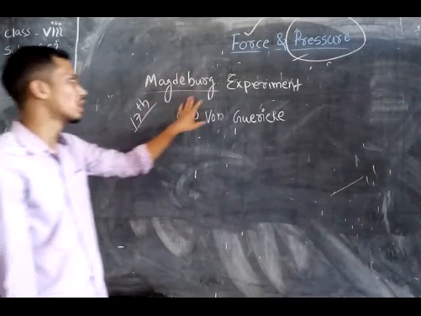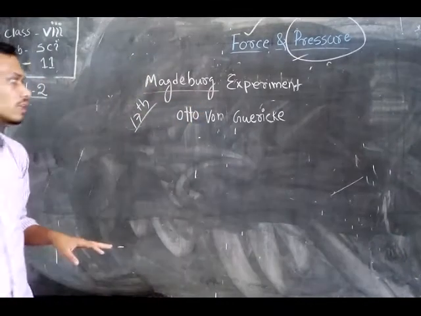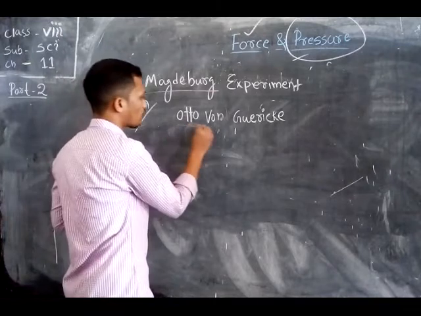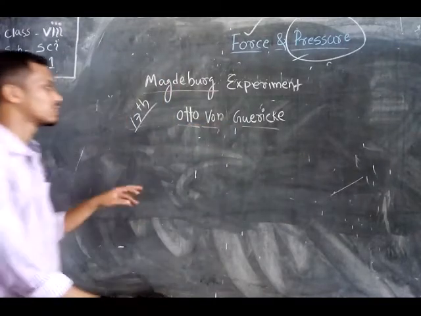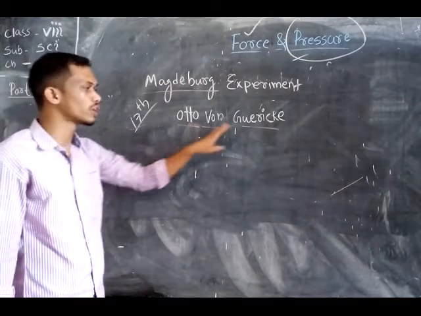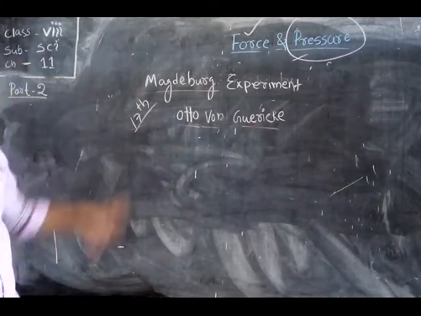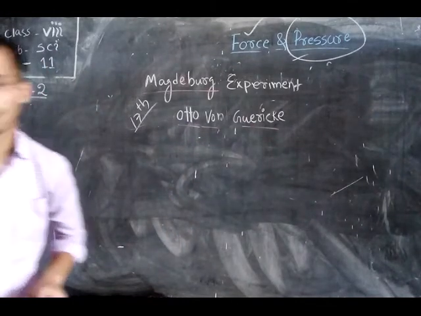So it is called the Magdeburg experiment. This experiment was performed by the German scientist Otto von Guericke in the 17th century.